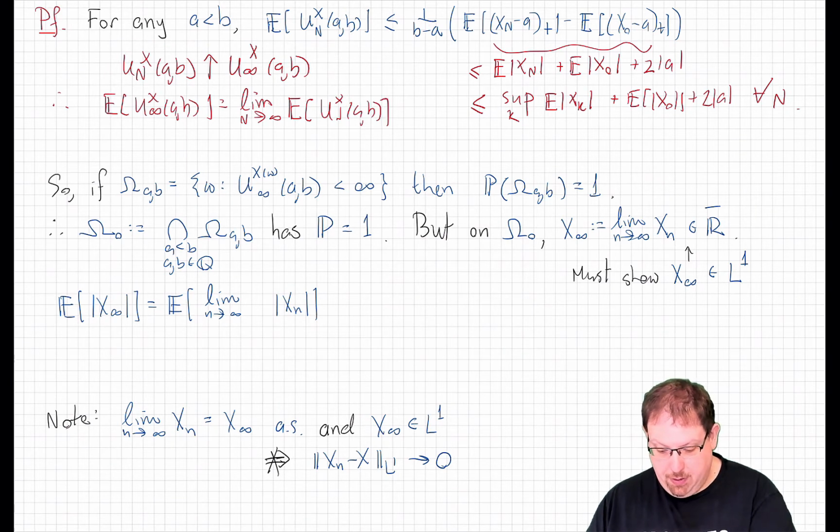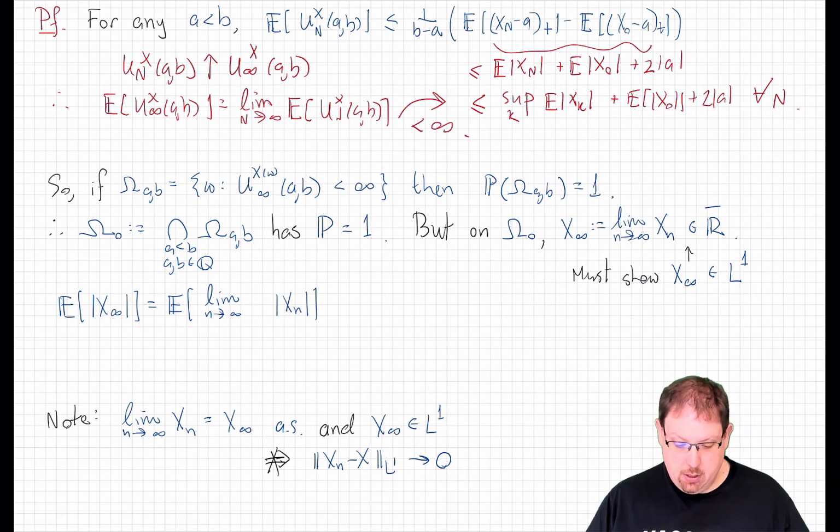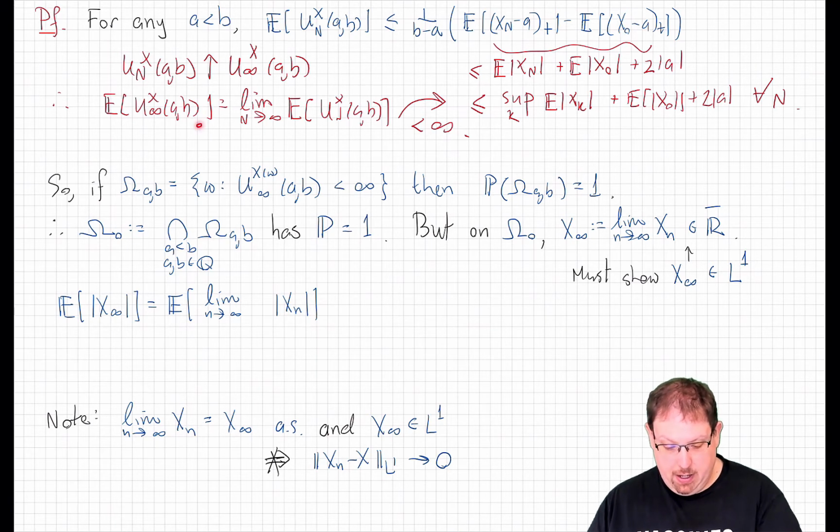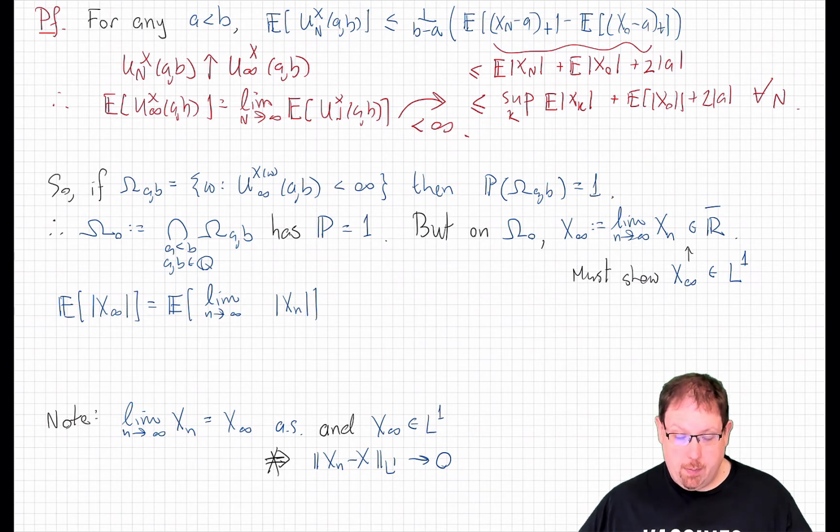But we have that that is less than or equal to this quantity here, which is finite. So that shows us that for any two numbers a and b, the expected value of this random variable, the number of upcrossings in total from a up to b over all positive time, is finite. So in particular, that tells us that this random variable almost surely takes finite values.